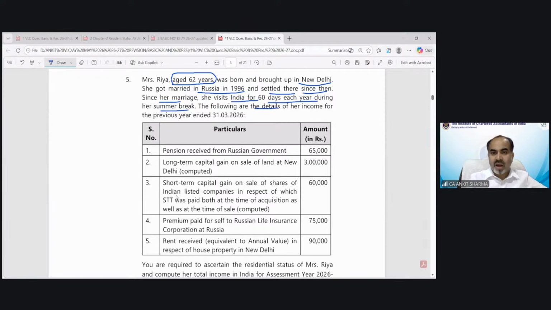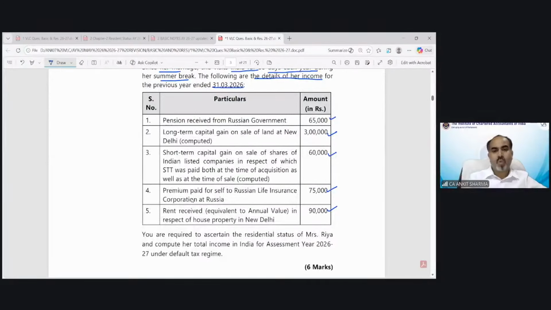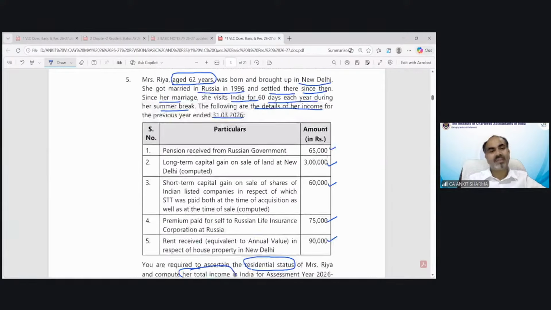The following are the details of her income for the previous year ended on 31st March 2026. Pension receipt from the Russian government. Okay. Long-term capital gain, short-term capital gain, premium paid, rent receipt. What is the requirement of the question? Of course, residential status and total income under the default tax regime.